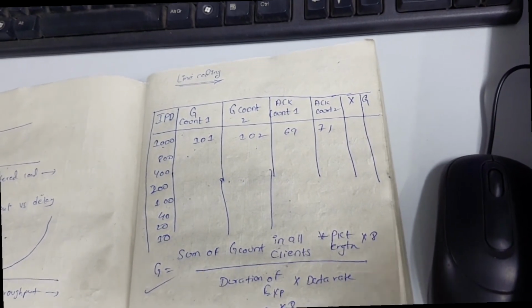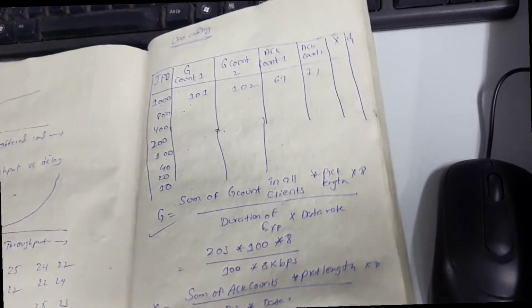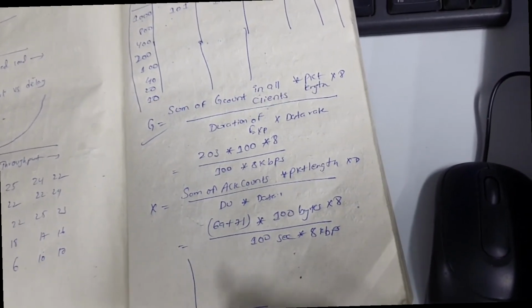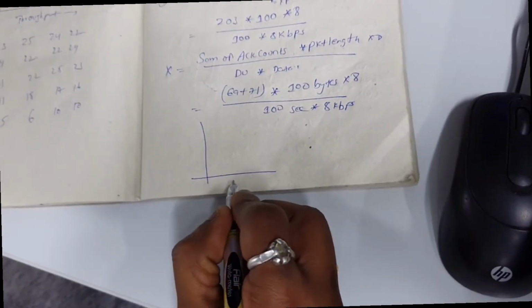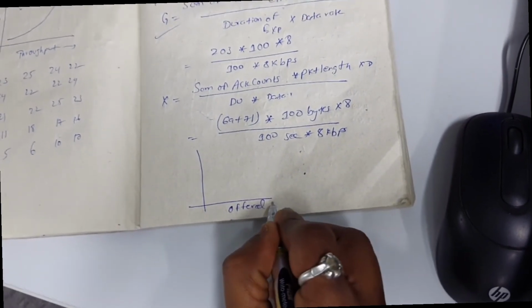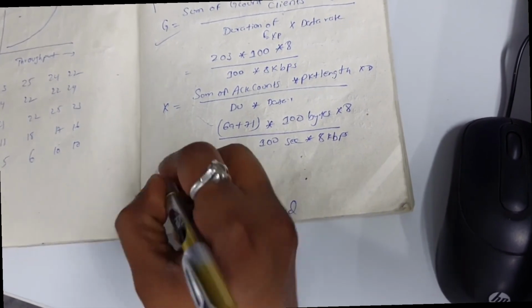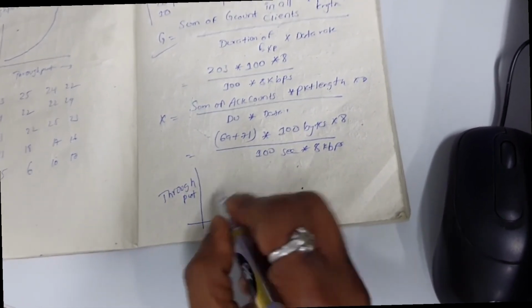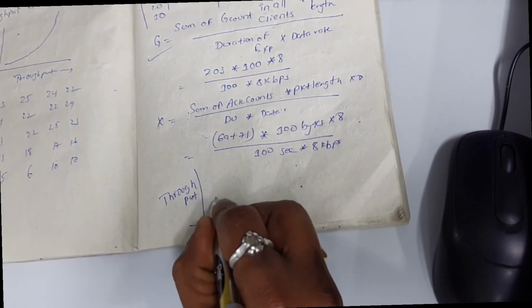After calculating the values of X and G, you need to plot a graph. Plot a graph between offered load and throughput. Offered load is placed at the x-axis and throughput is at the y-axis. The graph will look somewhat like this.